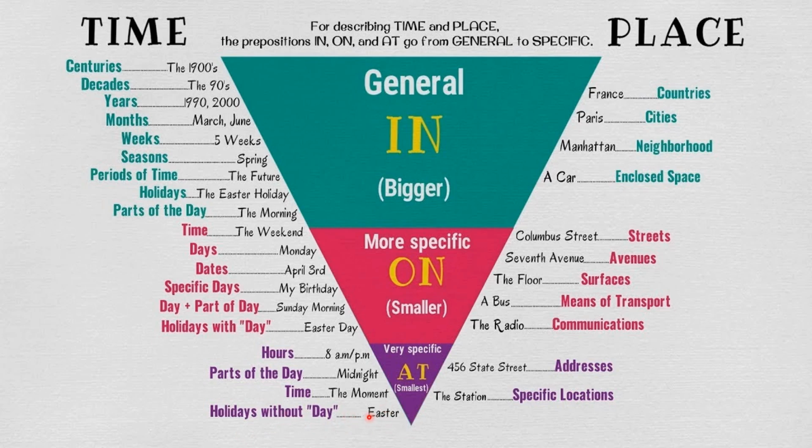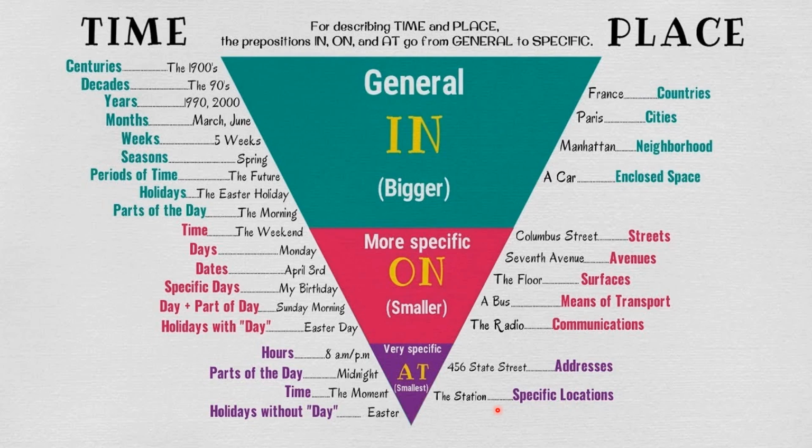Now we use at for place. On 450 Street, at Road number 3, we say that. At the station, in the station; at school, in school. So at school means you are there at the specific location. Not in the school, which means you are there inside of the school.